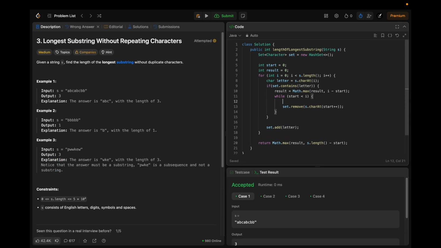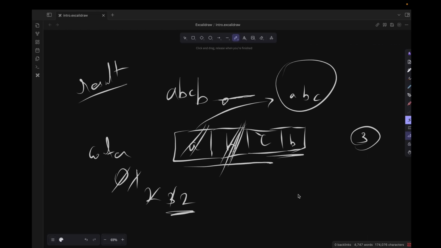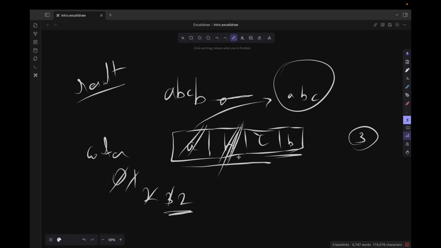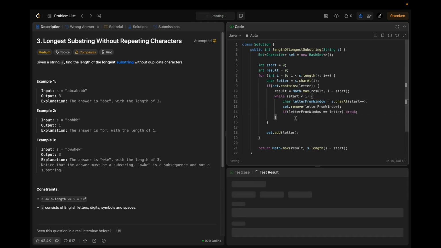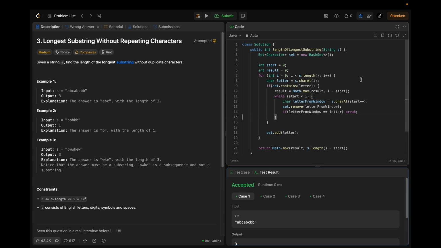So there is one small thing that we missed. We should have broken out of the loop if we found the letter from the window to be equal to the duplicate. What do I mean by that? We have a window here. We should only remove the characters from the window up until we find the same duplicate letter. So from the start, we are going to remove this from the set, and if the letter from the window is equal to the duplicate letter, we will break. Now let's try submitting.